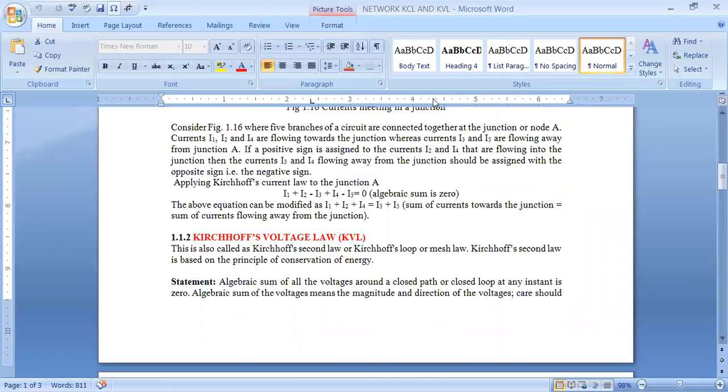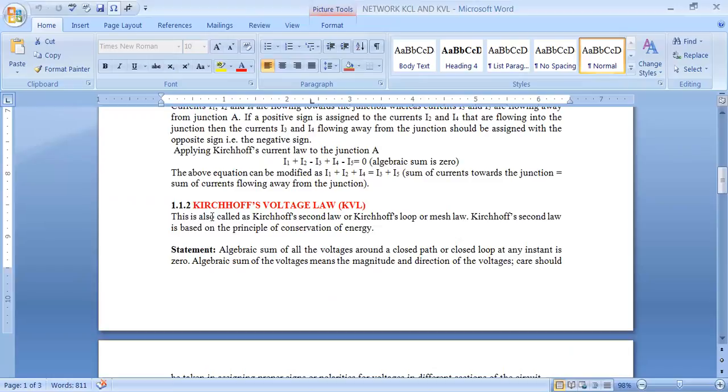Now the next statement goes for KVL. This is also called Kirchhoff's second law or Kirchhoff's loop or mesh law. Kirchhoff's second law is based on the principle of conservation of energy. The first name is Kirchhoff's loop law, the second name Kirchhoff's mesh law, the third name Kirchhoff's voltage law. We have four names for KVL.